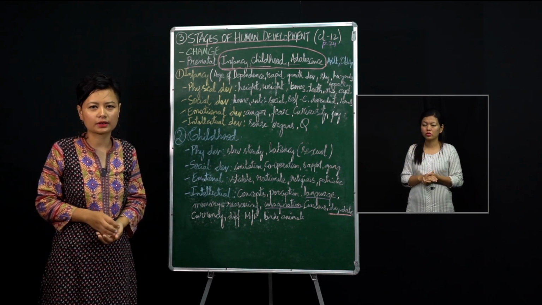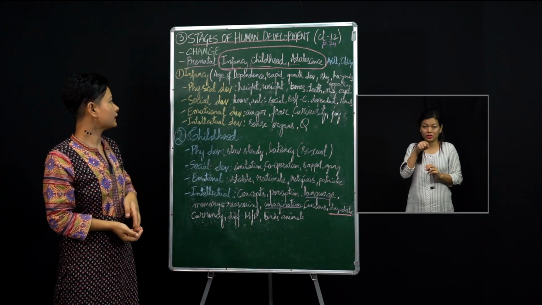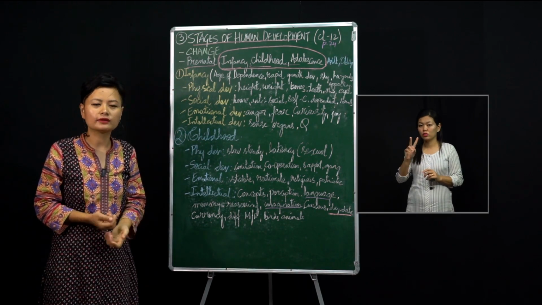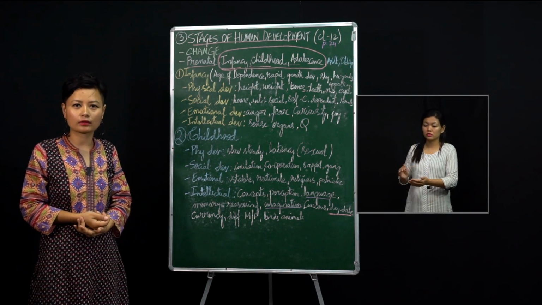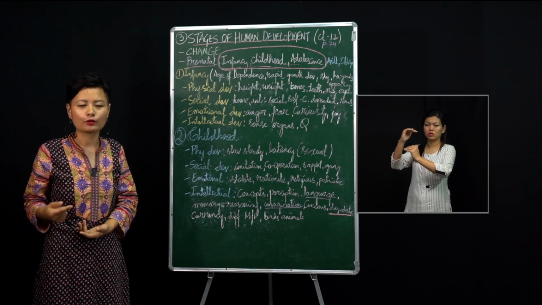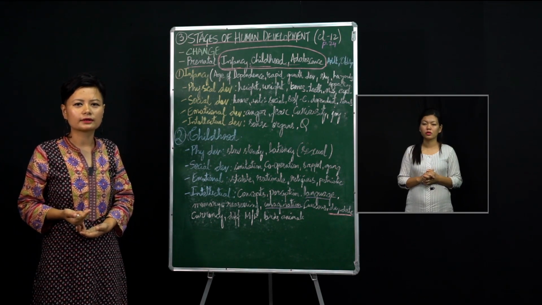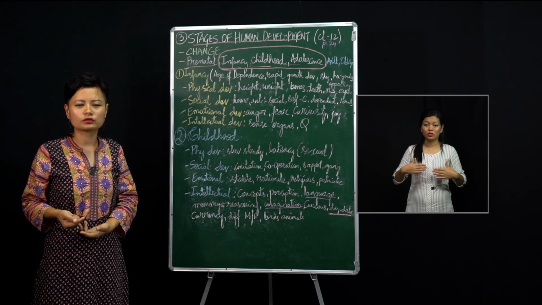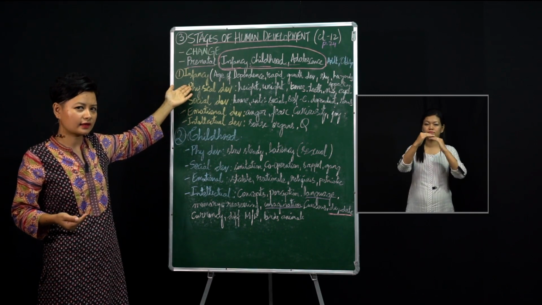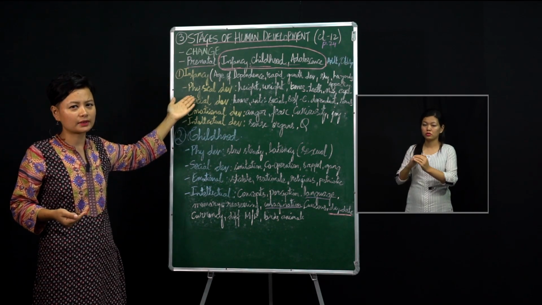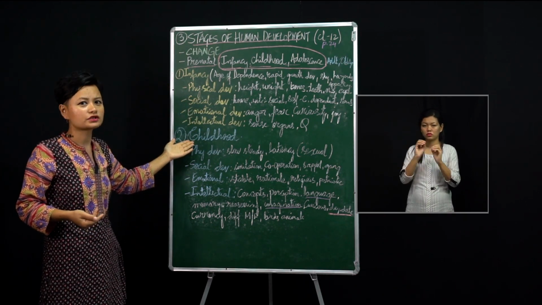We must not think like that, because ancient philosophers were of the opinion that in this infancy stage, or in babies, no development occurs. But we all know that educational psychology is a developing science, right? We have studied in the previous classes, isn't that so? There we understood that the human mind, or the individual, is always developing, isn't it? So we must not underestimate even this stage, because certain growth and development is taking place in the small child. Okay, now let us come to the childhood stage.